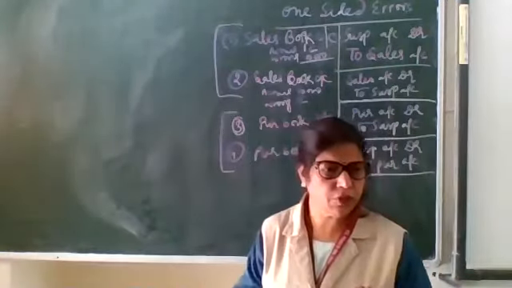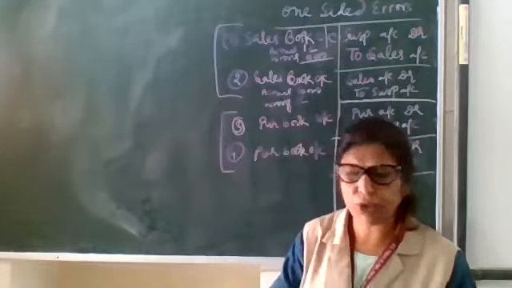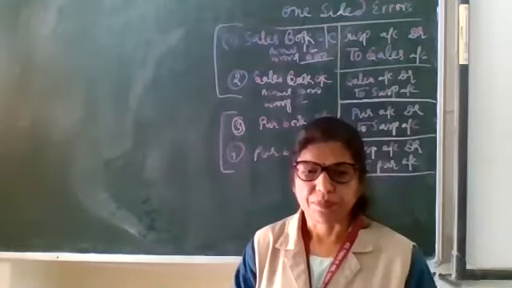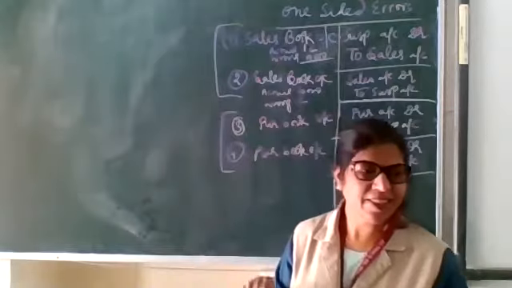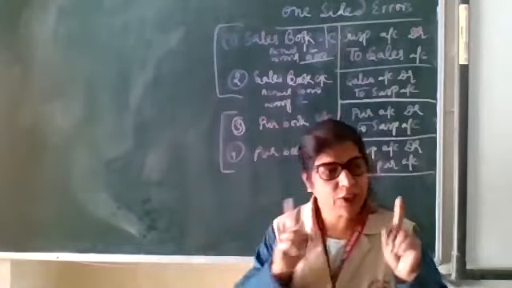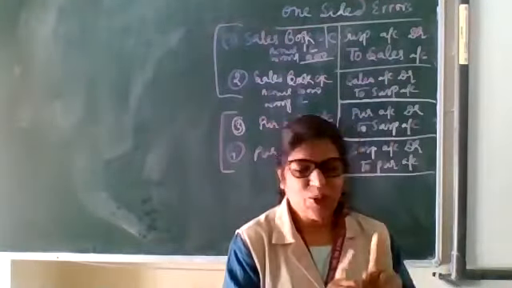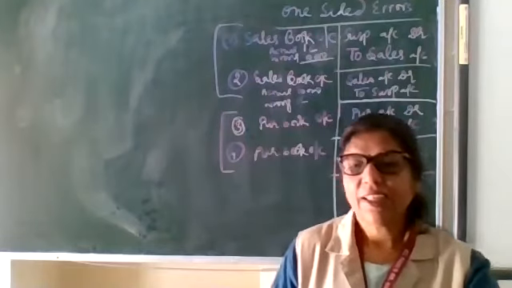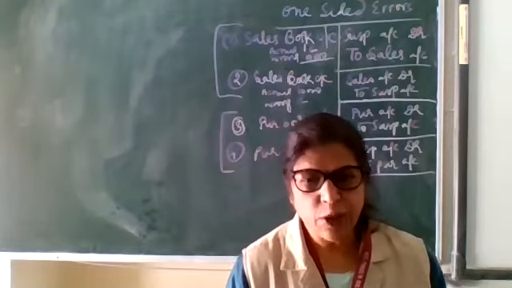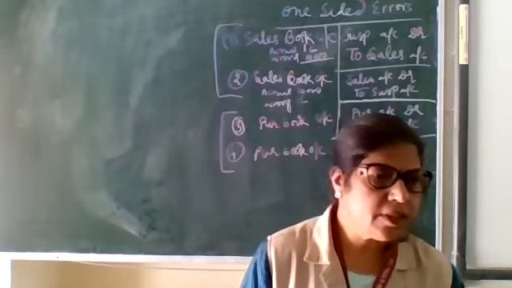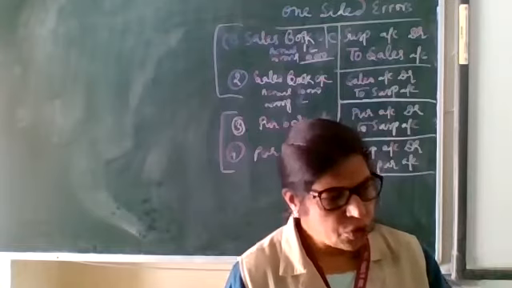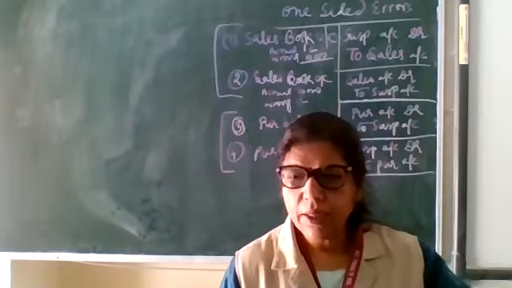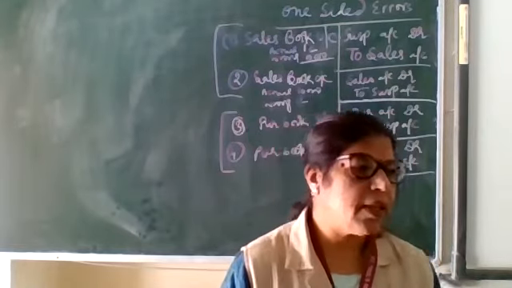Now I am going to give you examples of two-sided error. Two-sided error means the error which affects two accounts, like goods purchased from Harsh entered in Archit's account, or goods sold to Ambani entered in Adani.